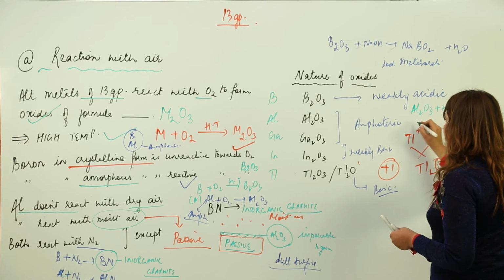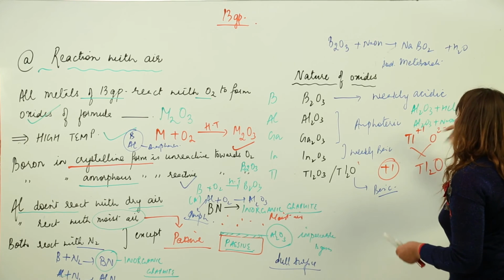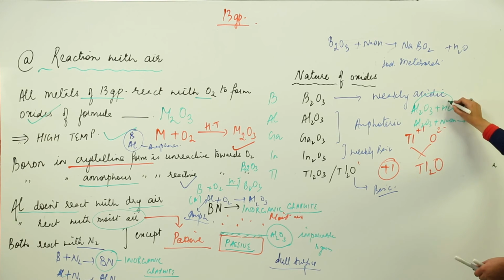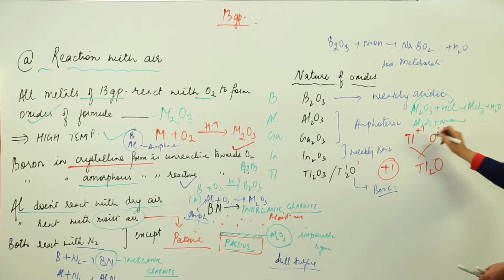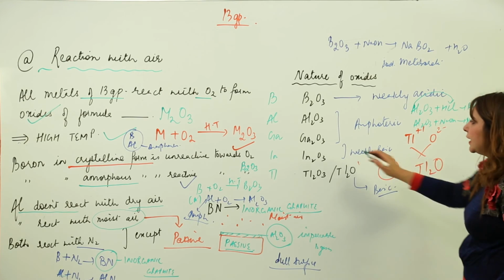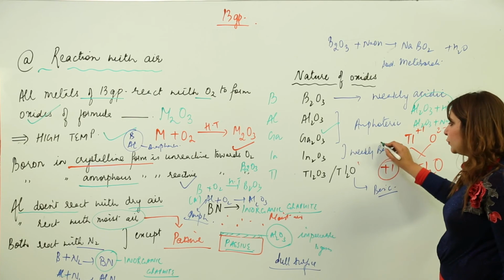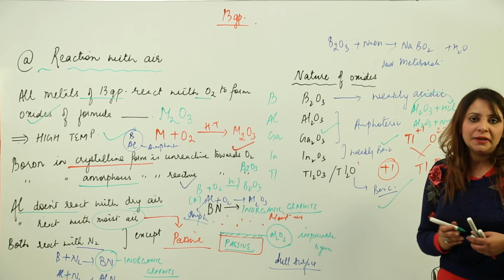Al2O3 can react with HCl and also with NaOH. It is going to form AlCl3 plus H2O with HCl, and sodium aluminate plus H2O with NaOH. So that means it is amphoteric. The same kind of reaction is shown by gallium. Indium is weakly basic and thallium is quite basic in nature.